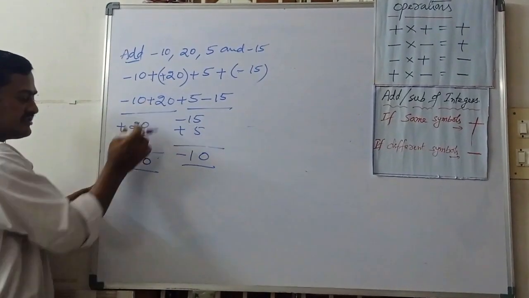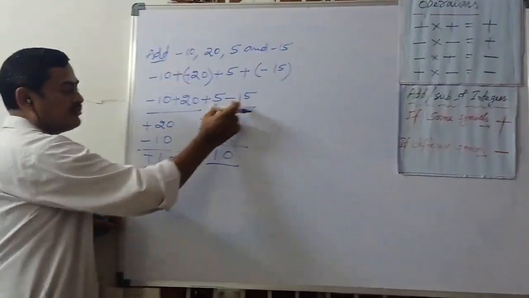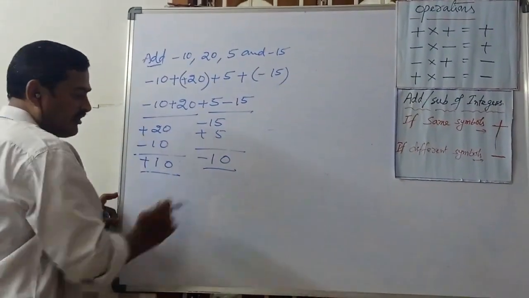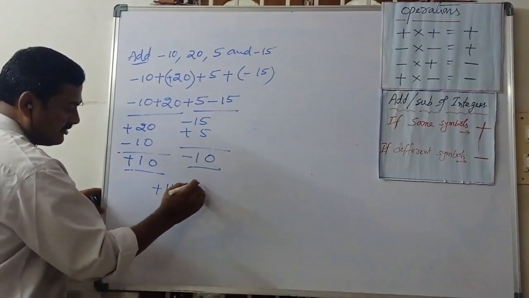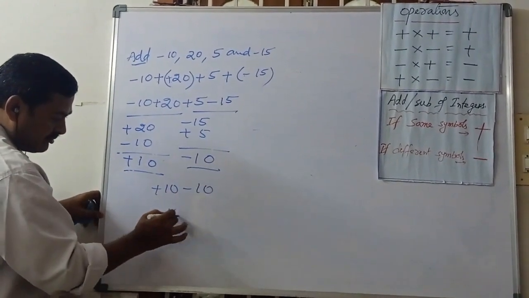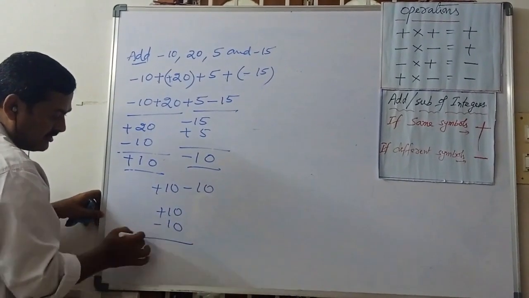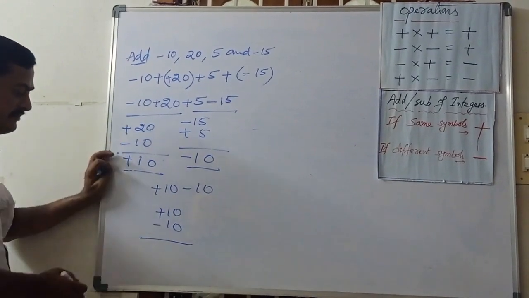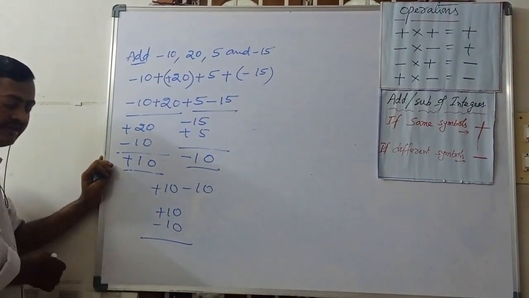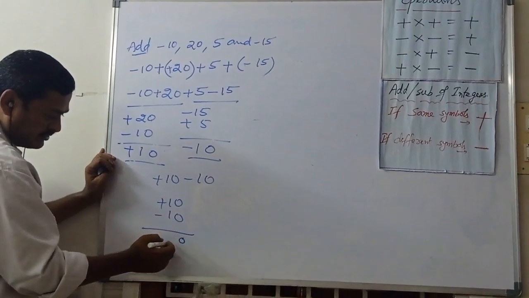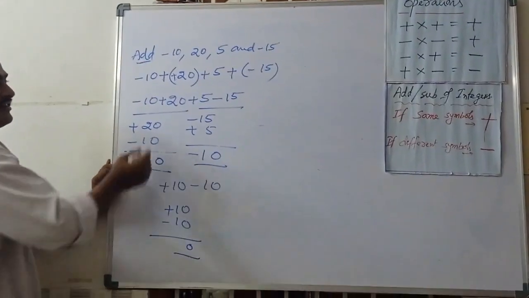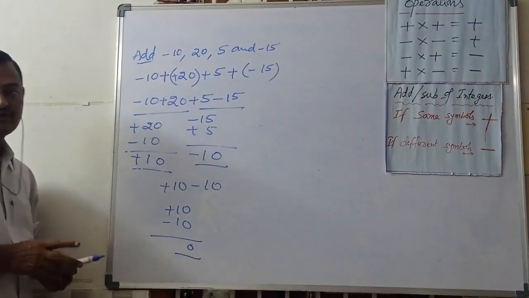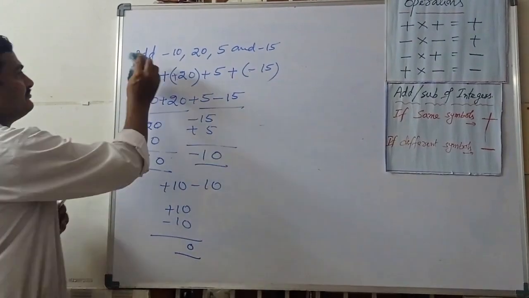Now for these two results this value came. Again we want to simplify. Plus 10 minus 10. So different symbols we can subtract. Different symbol means what is the operation? Subtraction. 10 minus 10, 0. So the final answer is 0. Like this we can do the different sums.